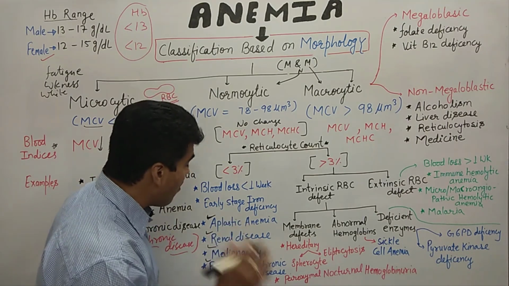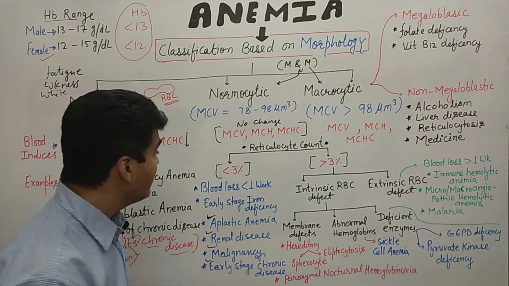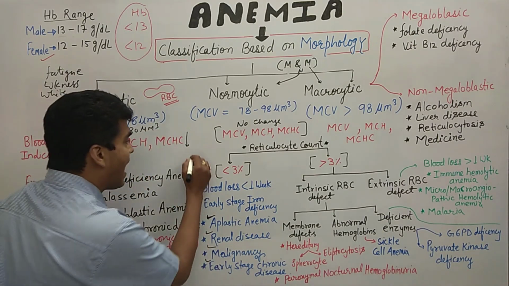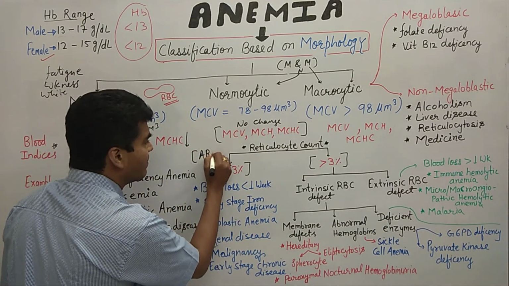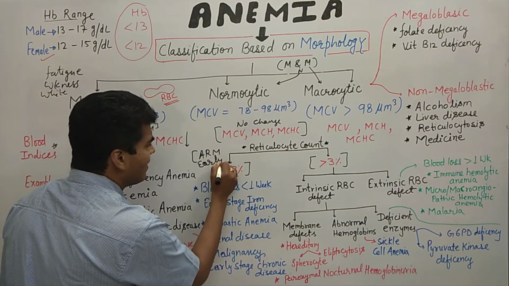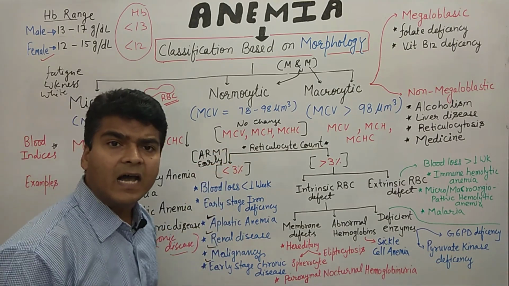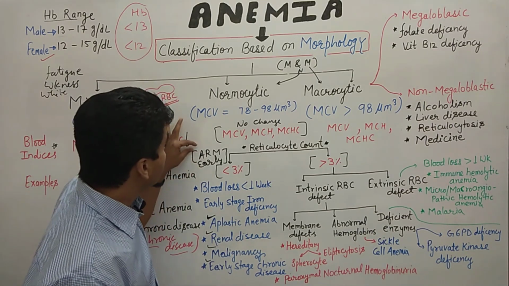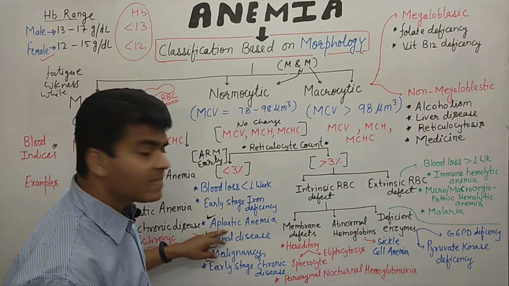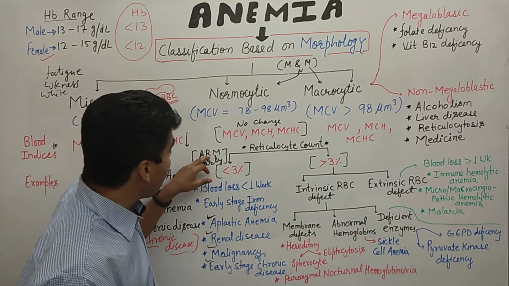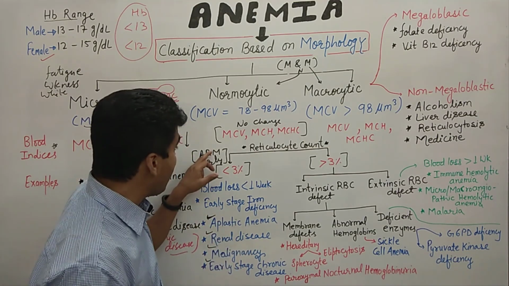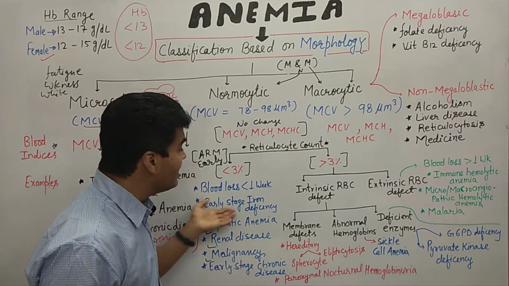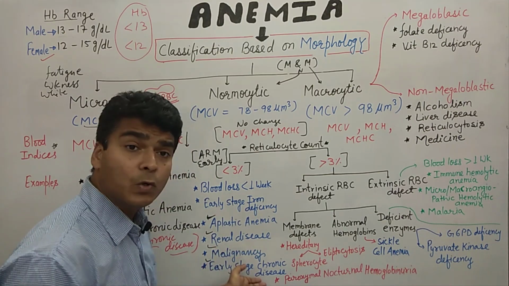So how can we remember this? Our trick to remember this is "early ARM". Remember first ARM, and this is early ARM. A means aplastic anemia, R means renal disease, M means malignancy. This is about the ARM, and then early stage iron deficiency and early stage chronic disease.